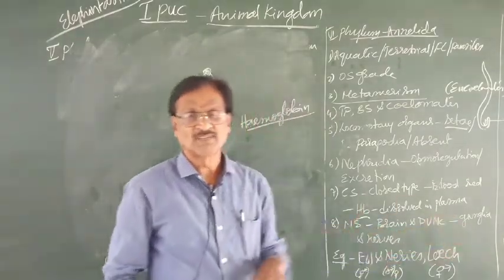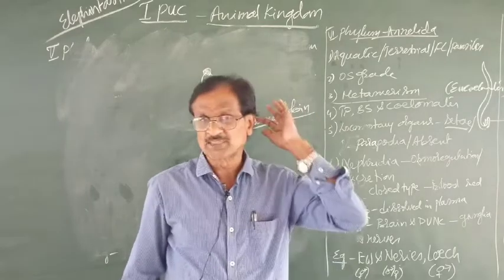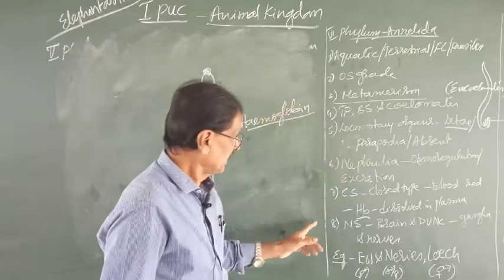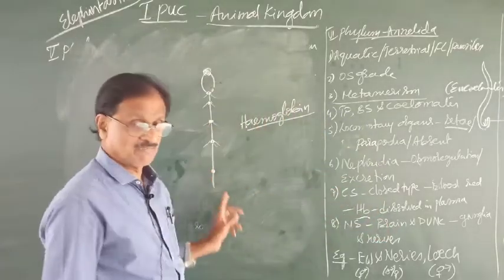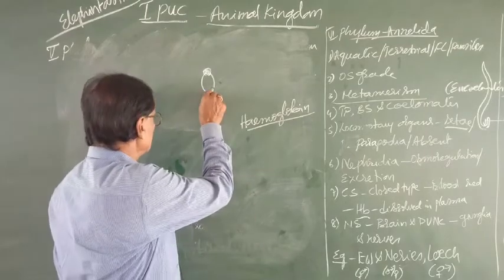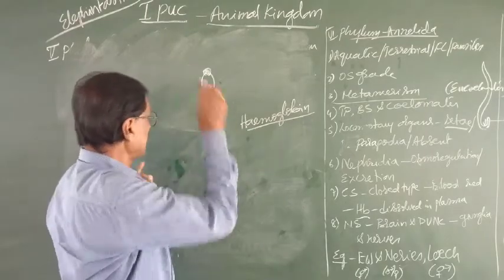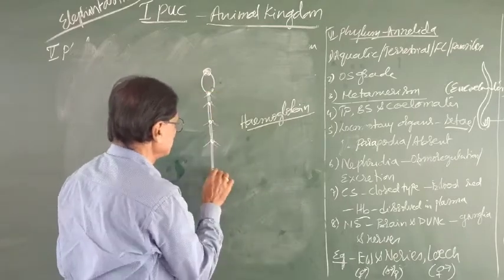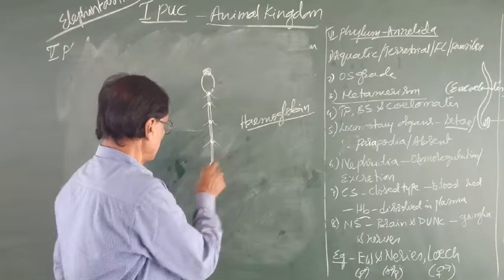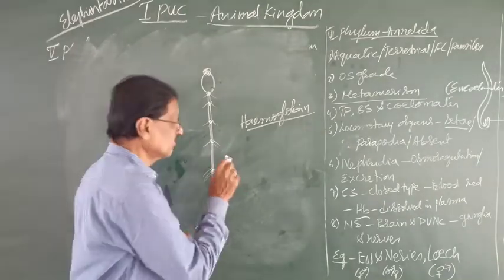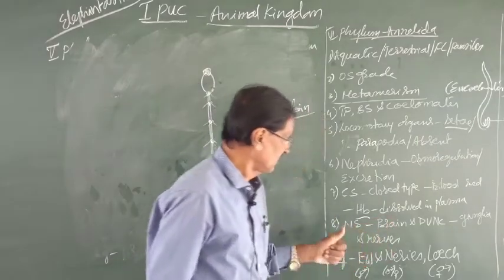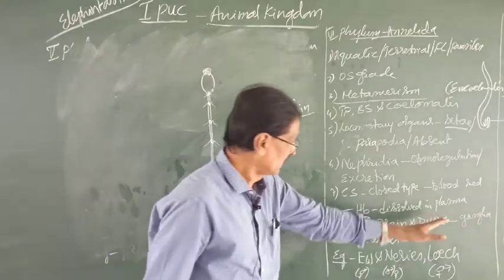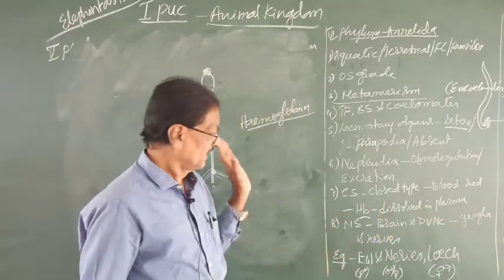And remember, it has a double ventral nerve cord. Remember, the nerve cord is present dorsally in the case of the vertebrates. Here the nerve cord is ventral and it is two. And these two ventral nerve cords are joined together by means of what? The ganglion. And from ganglion what arise? The nerves arise. So totally we can say the nervous system consists of brain with the double ventral nerve cord, and then the ganglia and the nerves.